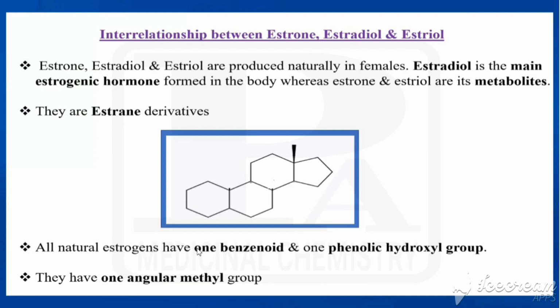All the natural estrogens have one benzenoid ring. So the first ring would be an aromatic ring for all three. They have one benzenoid ring and one phenolic hydroxy group, and that aromatic ring has the hydroxy group at the third position. That is the common point for these three. So they have one benzenoid ring, one phenolic hydroxy group, and one angular methyl group.